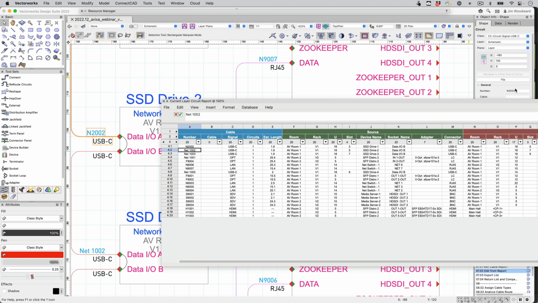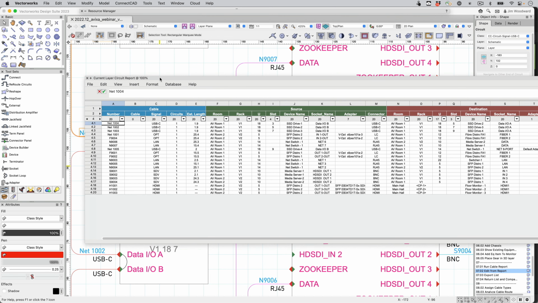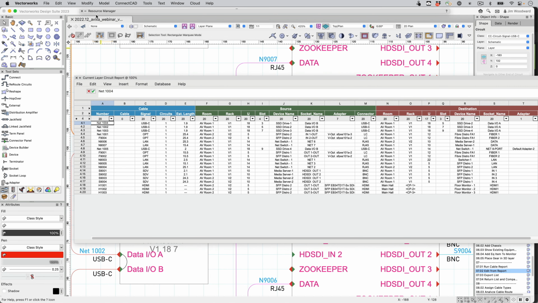We can also select the drawing and update from there, and then update the worksheet. We can copy and paste. Now we can send this to the field by breaking the connection as a database.